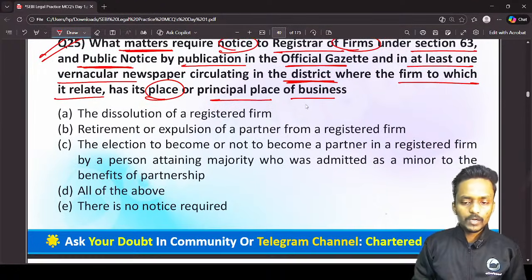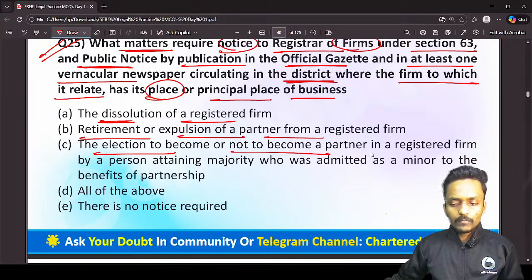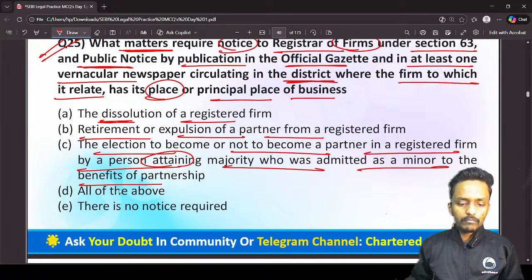The first is dissolution of the registered firm; retirement or expulsion of a partner from the registered firm; election to become or not to become a partner in a registered firm by a minor partner attaining majority, who had been admitted to the benefits of the partnership. Then: all of the above, or no notice required.